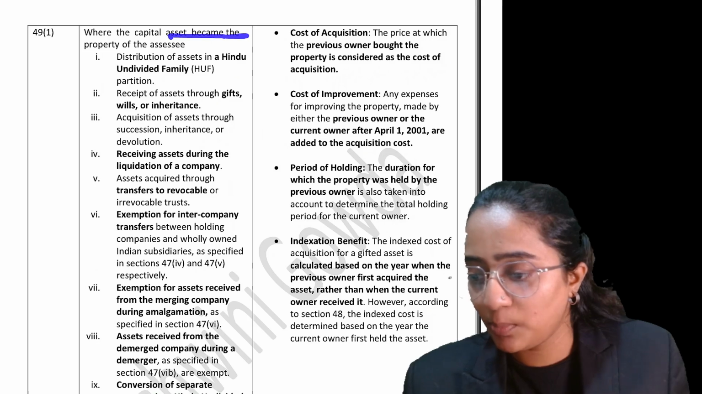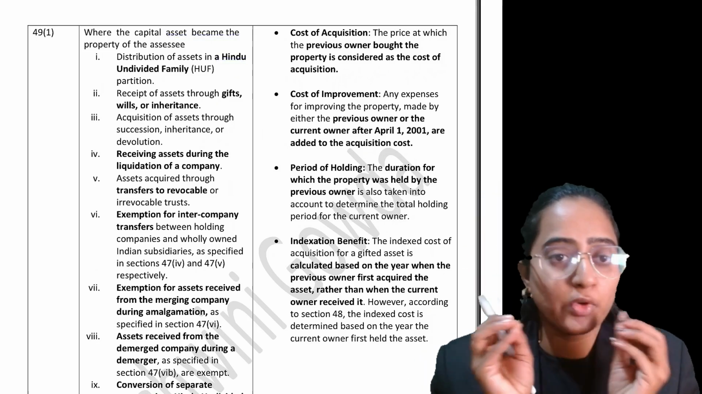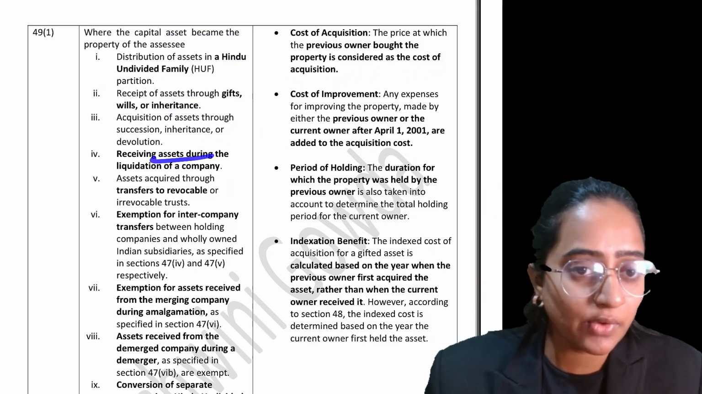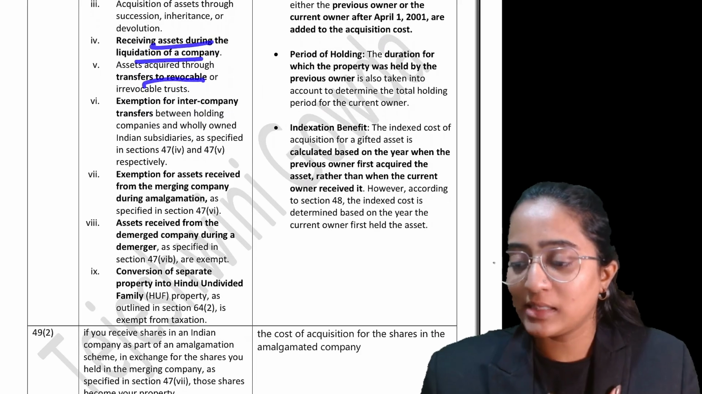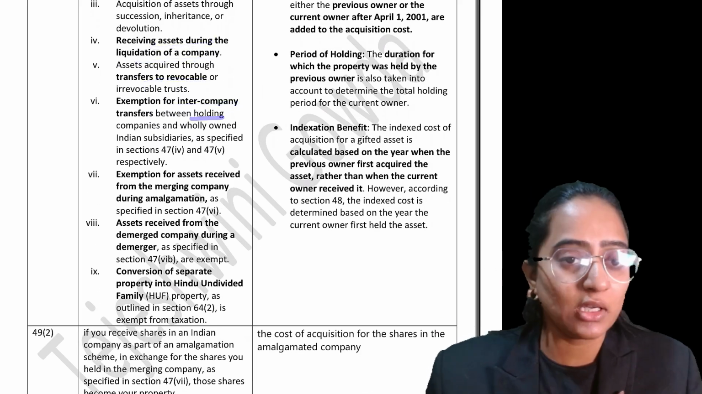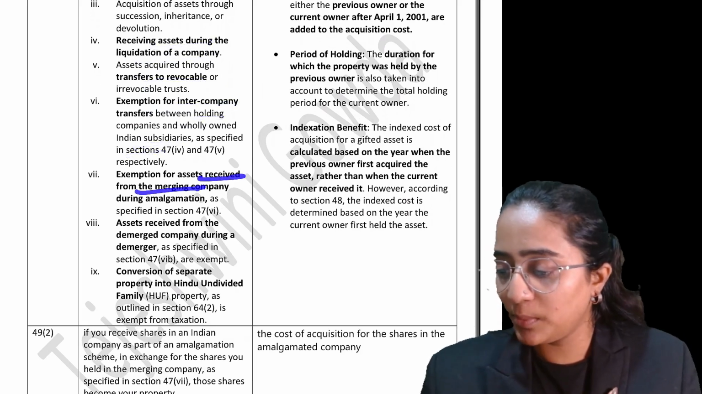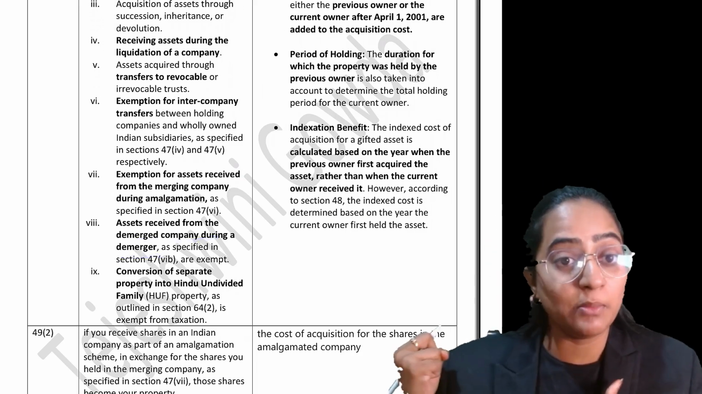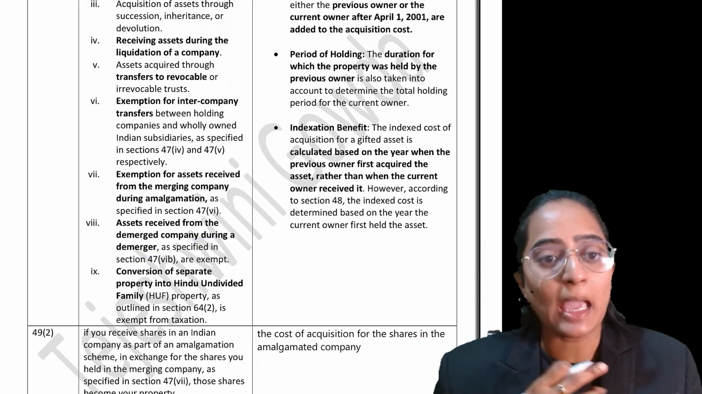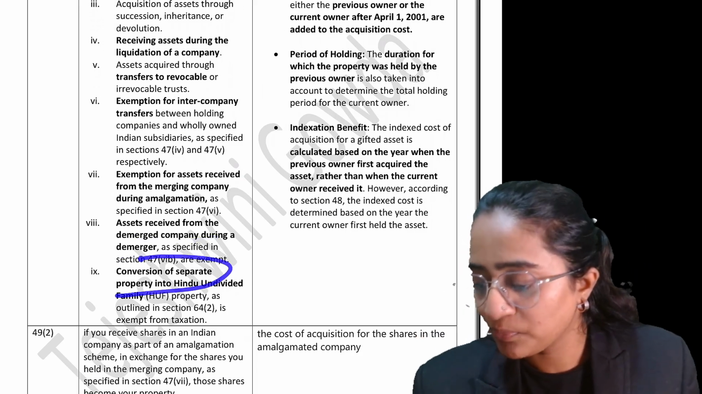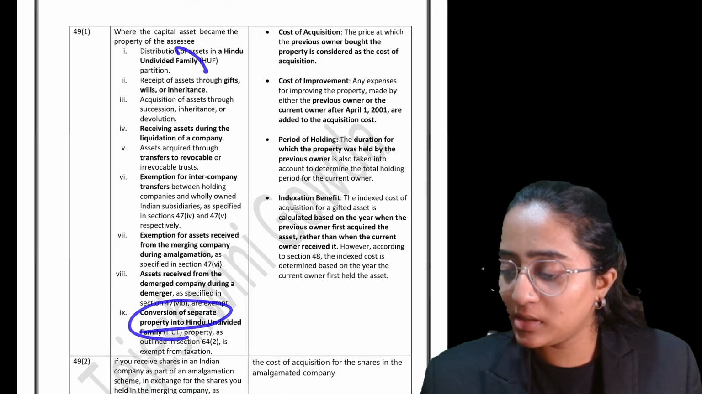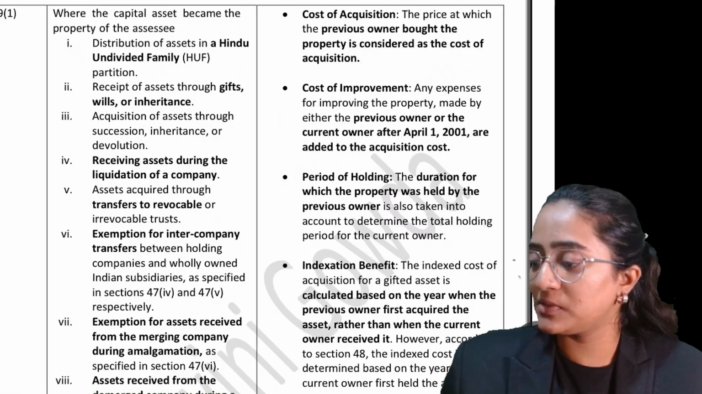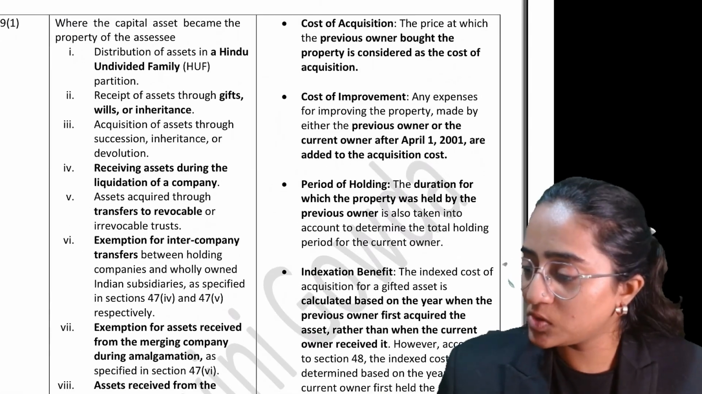If the capital asset became your property through distribution by an HUF, gift, will, inheritance, liquidation of a company, transfer of a revocable asset, transfer between holding company and subsidiary company, asset received from the merging company by the amalgamated company, or received from a demerged company during the demerger, or conversion of a capital separate property into HUF. If you are getting the capital asset in these categories, the cost of acquisition shall be the price at which the previous owner bought the property.